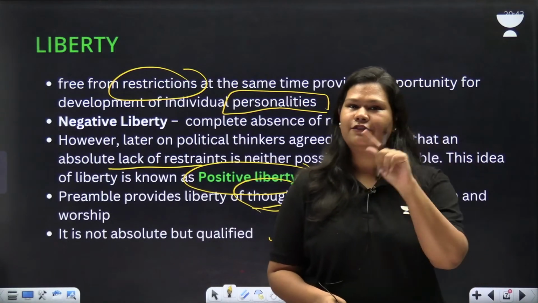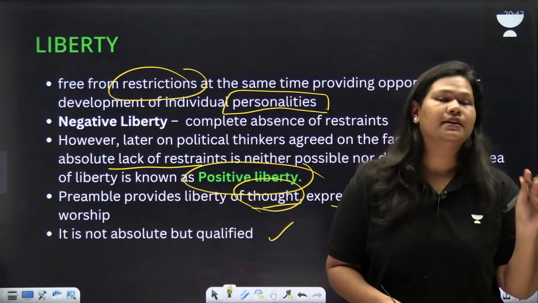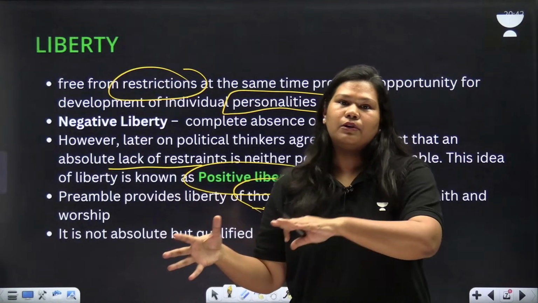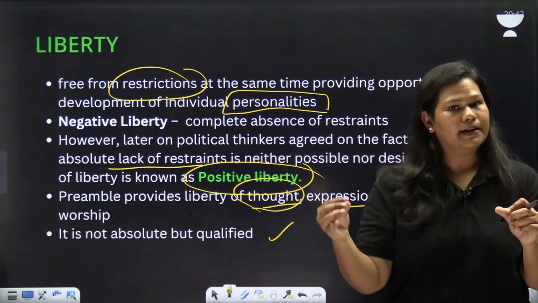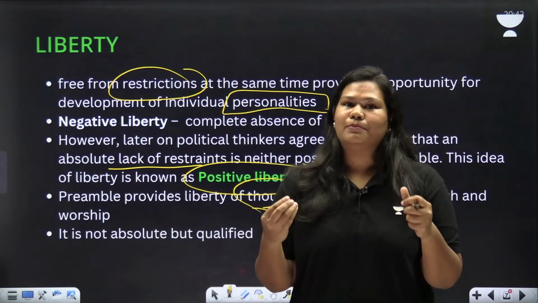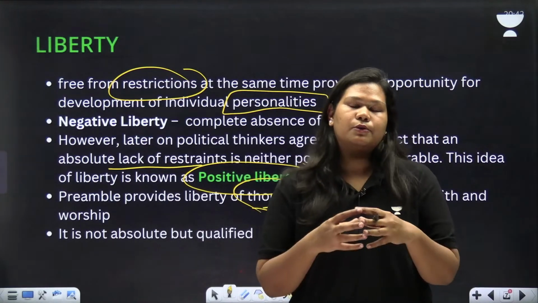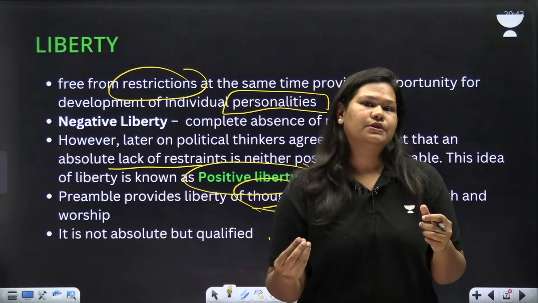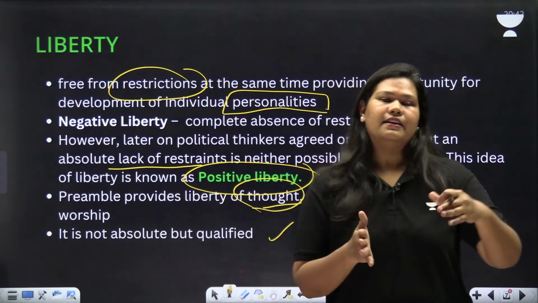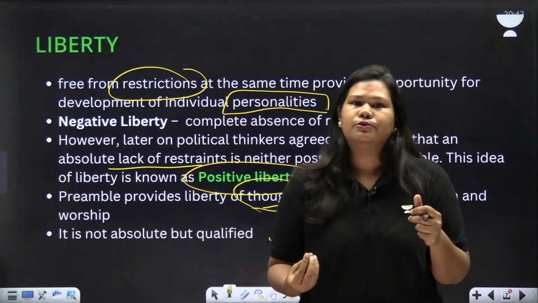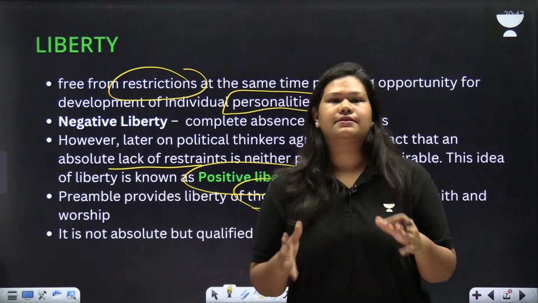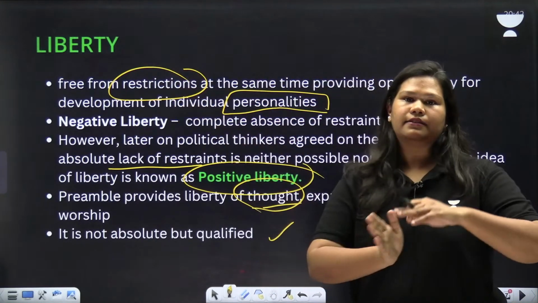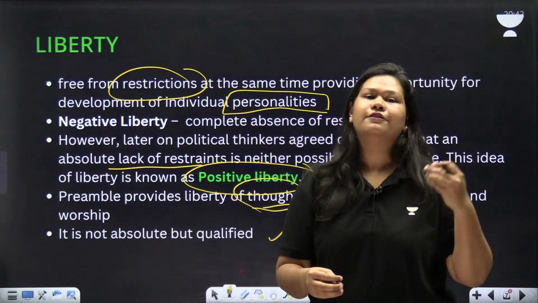So there is some difference between freedom and liberty. The difference is very simple. When you want to get rid of an external control, you use the word freedom. When you want to make the best of your personality, when you want to grow or develop your personality, you use the word liberty. So freedom is getting rid of external control. Liberty has to do with internal drive. So that is the difference. The Preamble has used the word liberty. On the other hand, the Constitution has also used the word freedom.